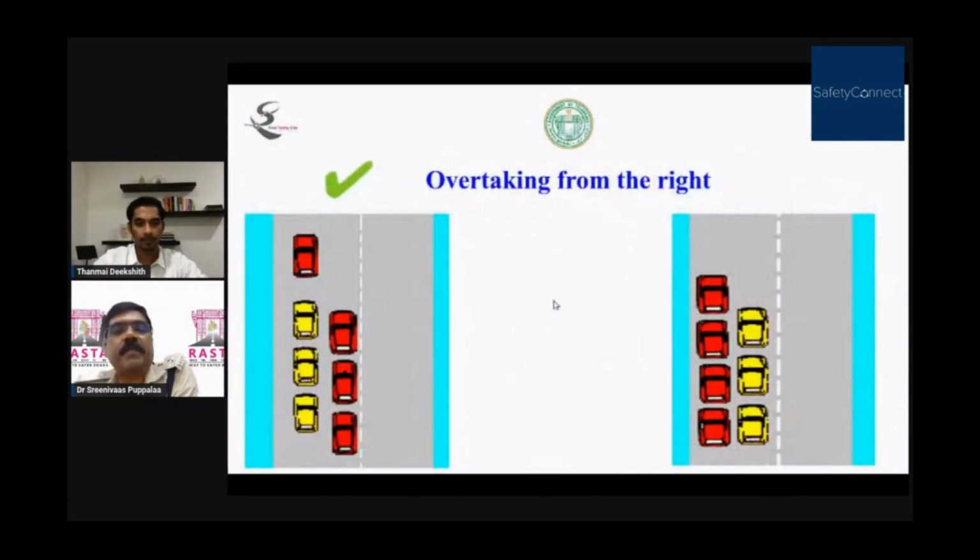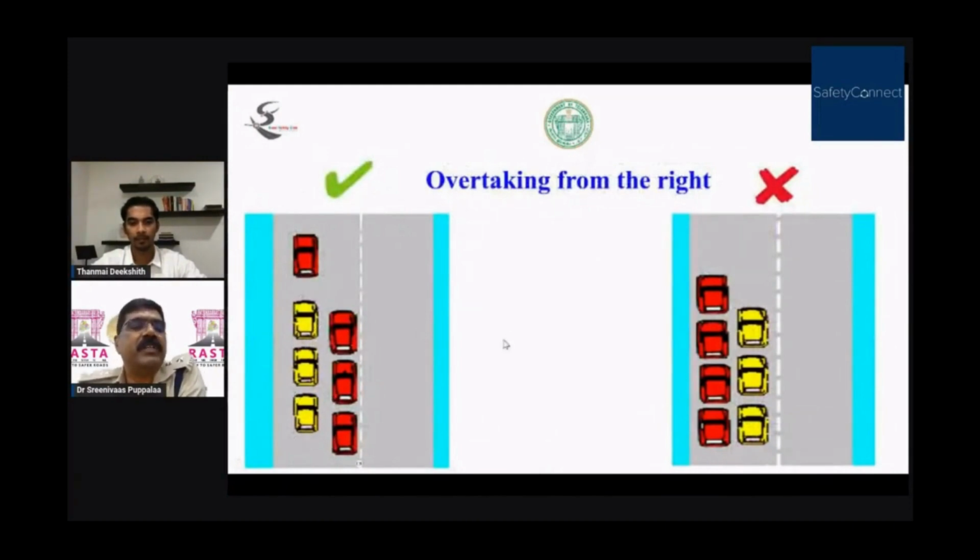Always you should overtake from the right side, but there are exemptions. If the yellow vehicle has given an indicator that he is taking a right turn, then you could overtake from the left side. There is an exemption in the rule.